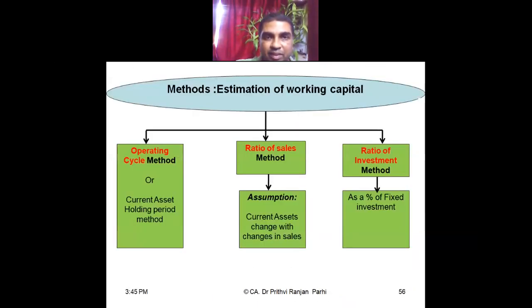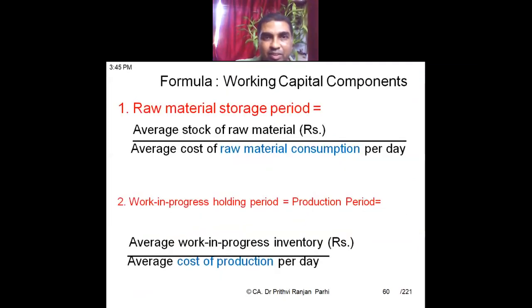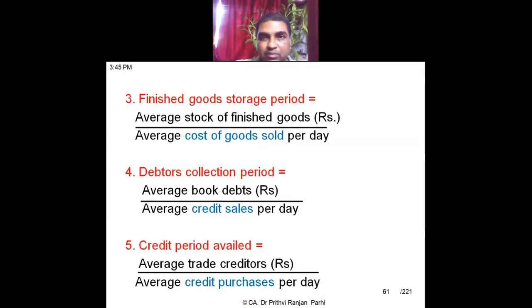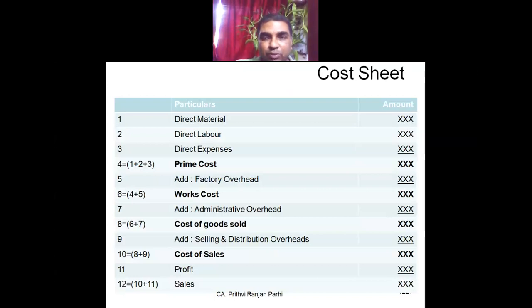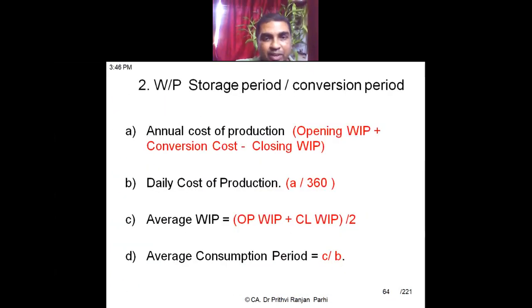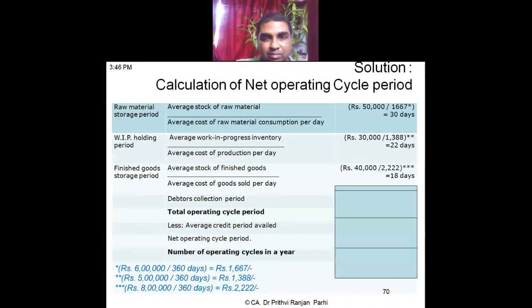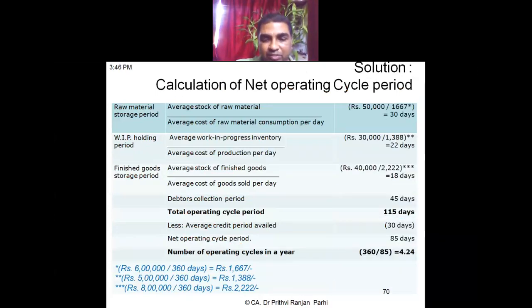Various methods of estimation of working capital. Three methods we have discussed. What is the working capital cycle and the formula for computing various components of the working capital cycle. We have discussed these kinds of formulas. I had shown you the format of the cost sheet so that you can understand the meaning of selling, cost of sales, cost of goods sold, works cost. All these things you have understood. Operating cycle computation, I think we had covered this part also. This question we had done, right? This is the question and this is the answer we had solved.